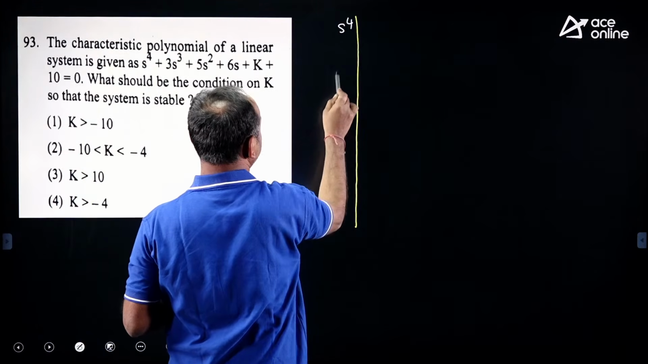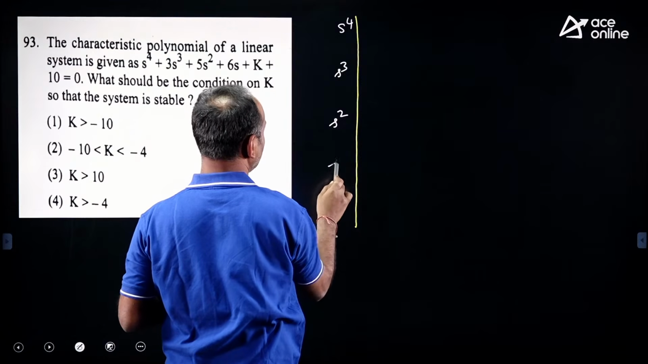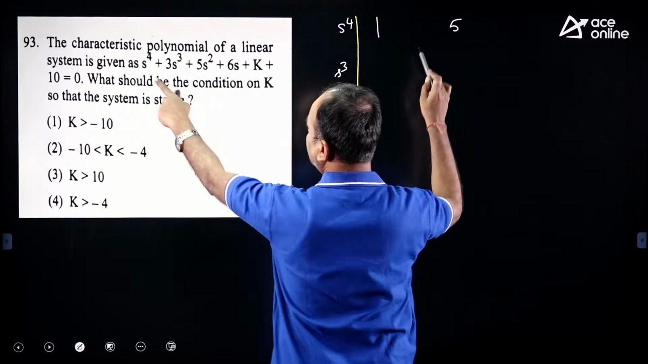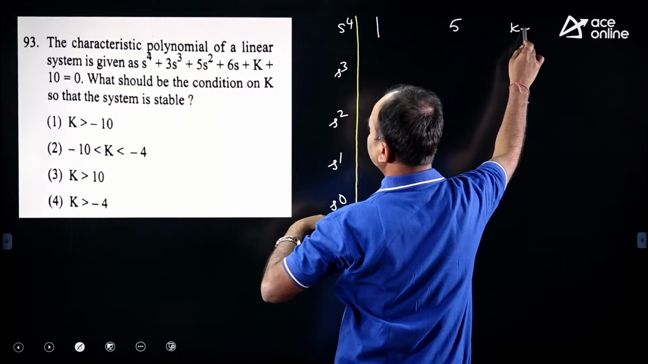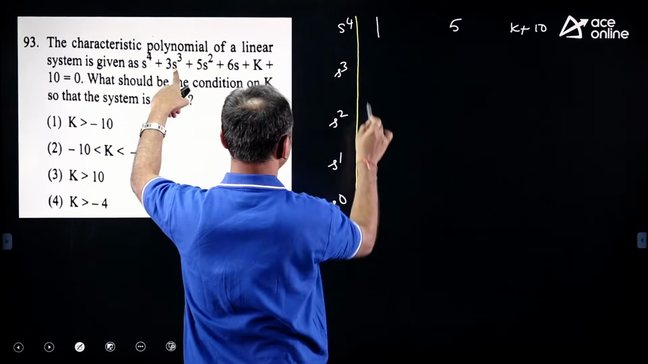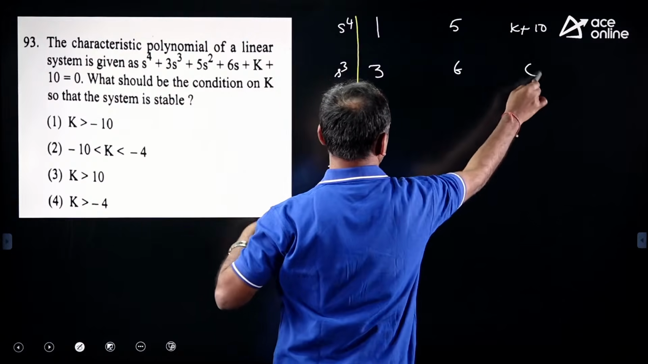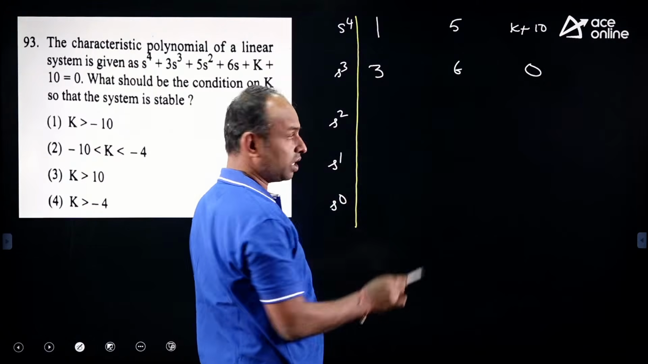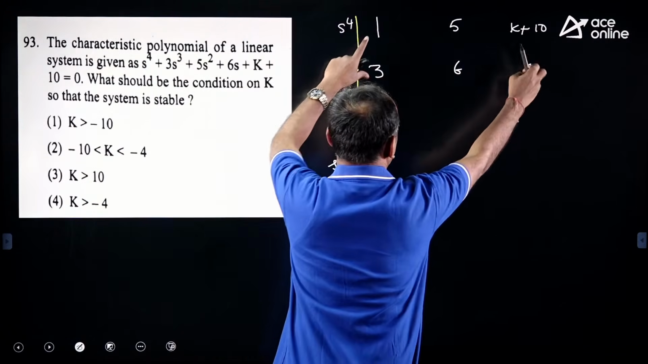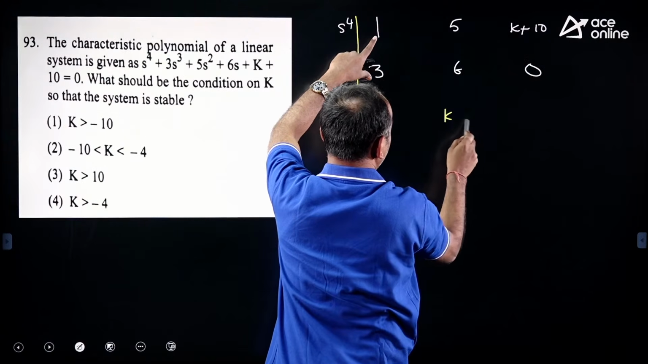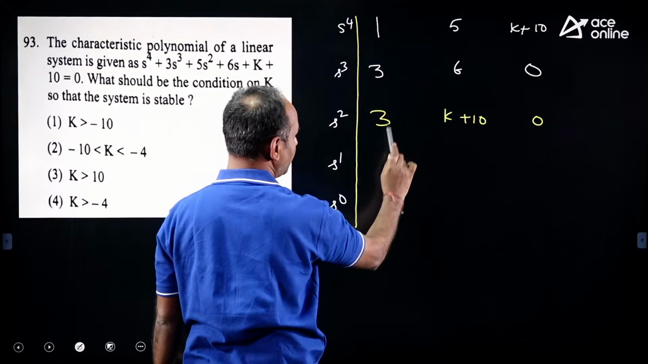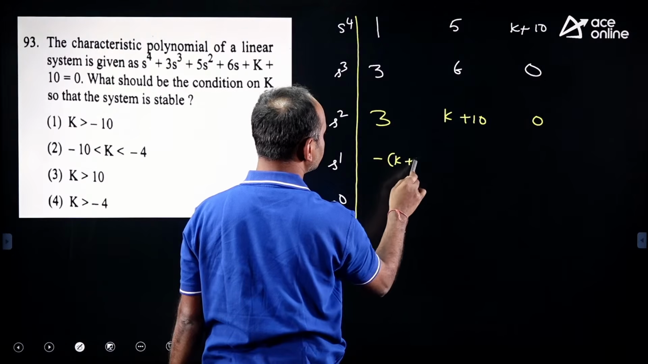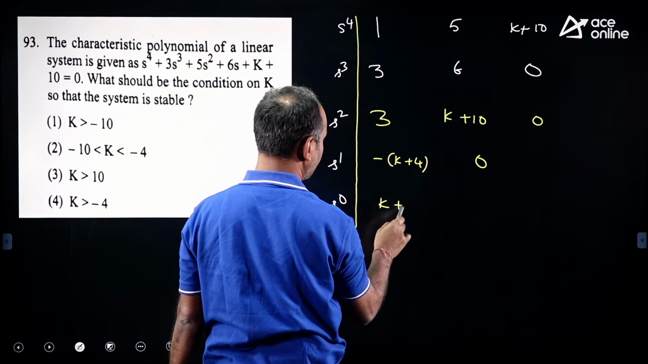Yes, s power 4, s power 3, RH method, Routh-Hurwitz method, down to s power 0. Now, 1 coefficient, 5 coefficient here, 1, 5, k plus 10. Next one, odd numbers, 3, 6, 0. Come on, reply here. 3 into 5, 15 minus 6, 9. 9 upon 3, 3 only. So out of 4 elements, this element is 0, and the next element above is k plus 10. Now, this element is 18 minus this one upon this one. So we'll get minus k plus 4, dear. Check it after simplification.